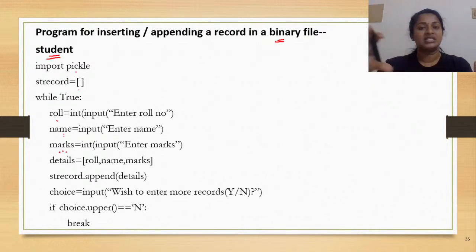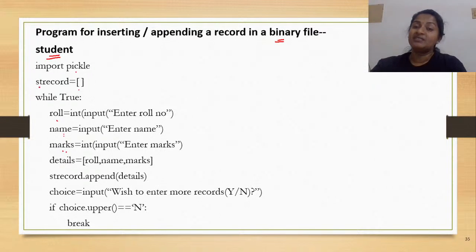So I have created a list. The contents of the list are in the order roll, comma, name, comma, marks. Now this list is going to be assigned, is the idea clear? So the details of a particular student correspond to a student record. Okay.